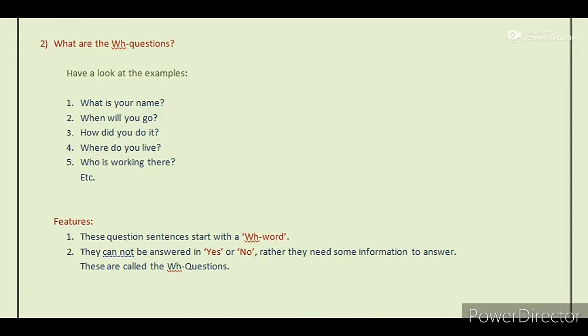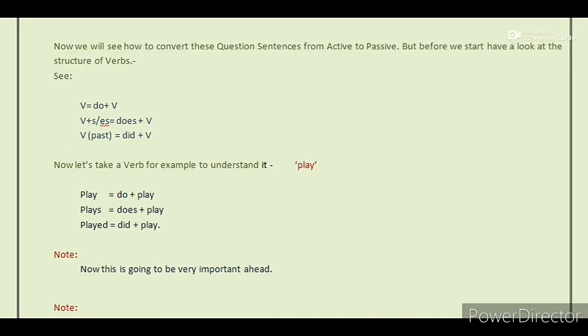Now let's see what the WH questions are. Have a look at the examples. What is your name? When will you go? How did you do it? Where do you live? Who is working there? Etc. Now have a look at the features. These question sentences all start with a WH word. Now they cannot be answered in yes or no. Rather, they need some specific information to answer. These are called the WH questions.